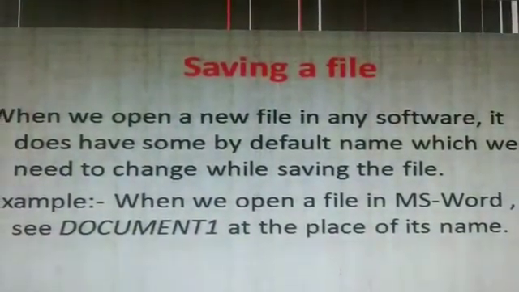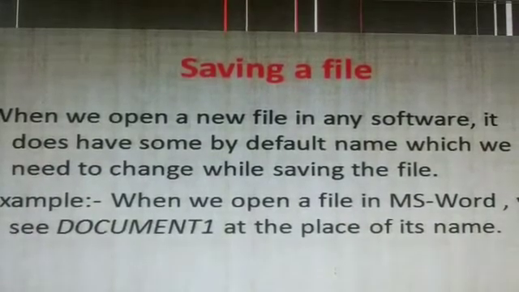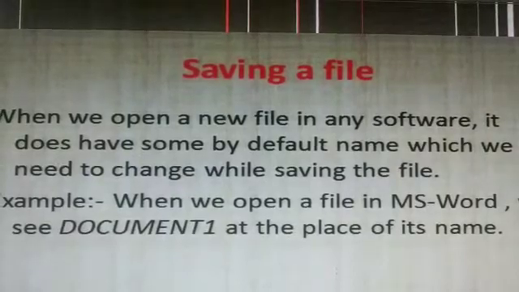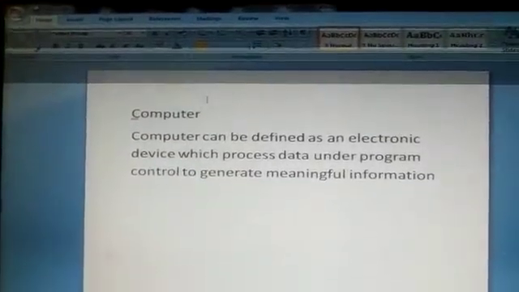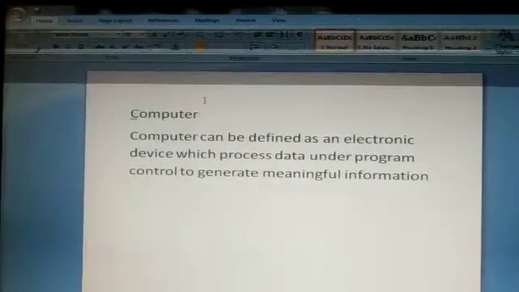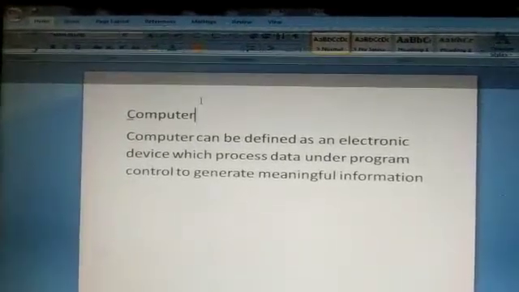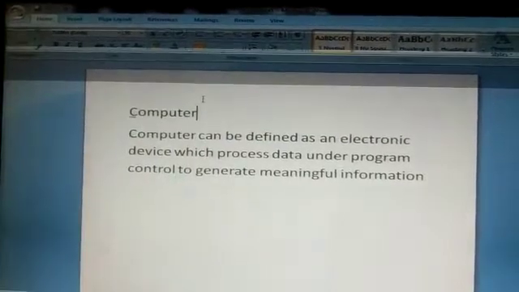Now students, let us save a file in Word. We have already done that, but today again we will save a file in Word. Here you can see MS Word. We have opened it. Then I have already written a few lines about computer.